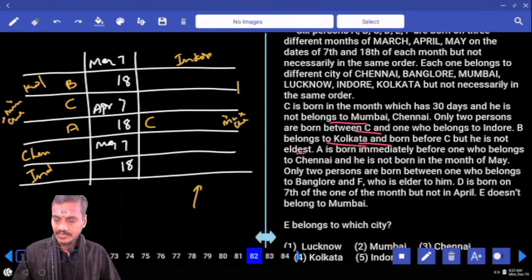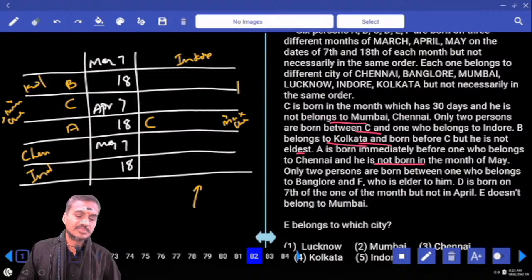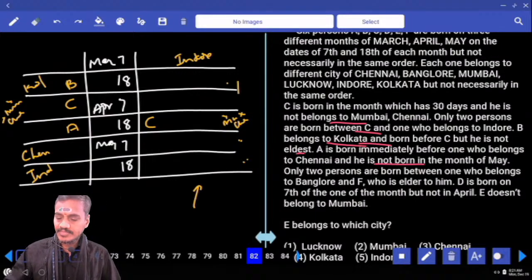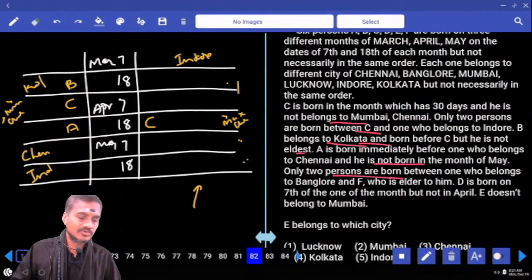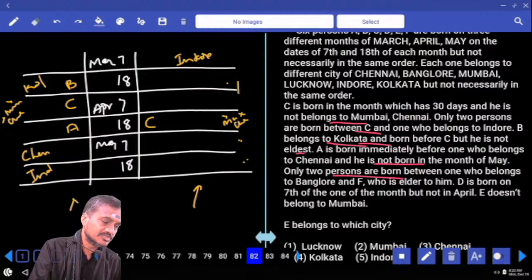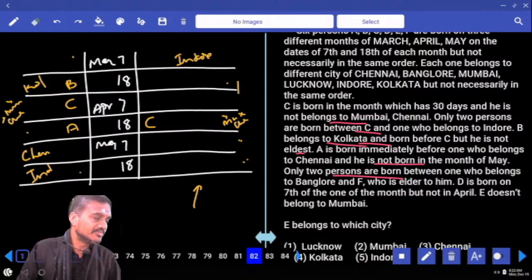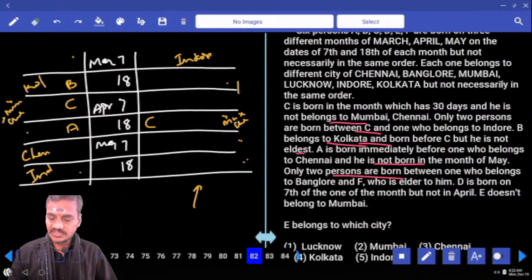And next one, A is not born in the month of May. Hence, May cannot be here. So here we rule out that possibility too. And only 2 persons between Bangalore and F. Now F and Bangalore, there must be exactly 2 people, isn't it? And if F is here, 1, 2, Bangalore is A. Or if F is here, 1, 2, C will be Bangalore. And 2 possibilities for this F.